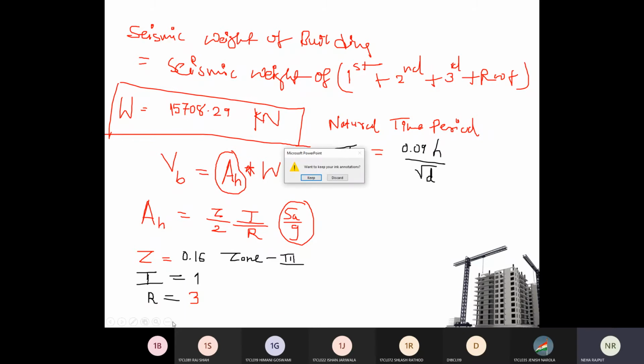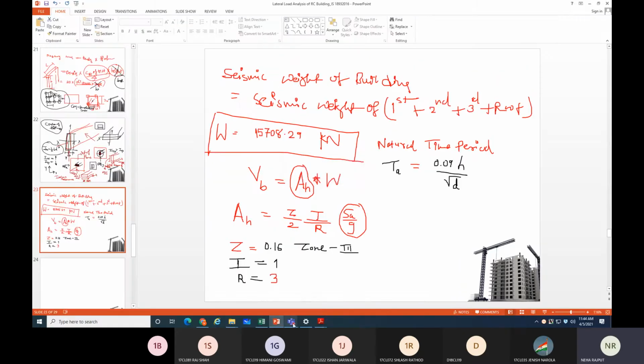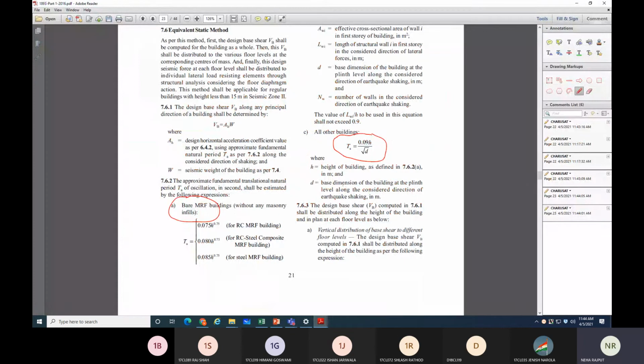Right. Now, what is given for h? h is height of the building, so you need to consider the total height of the building. Now what is d? d is the base dimension of the building at the plinth level along the considered direction of earthquake shaking. Now this term is very important: along the considered direction of earthquake shaking.